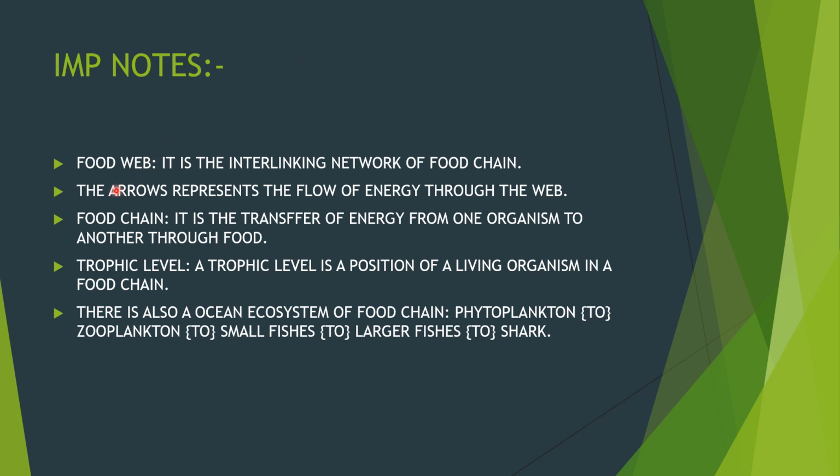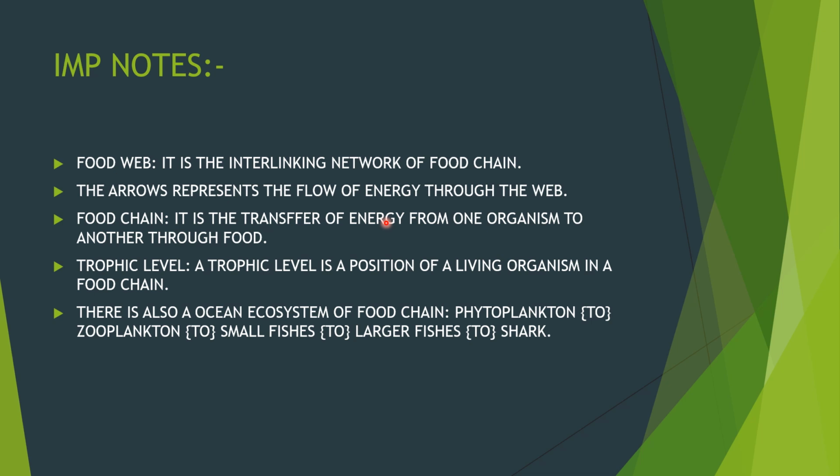Important notes again. Food web. Its definition is the interlinking network of food chains. The arrows represent the flow of energy through the web. If there is a diagram of a web, you can see arrows pointing from one word to another.